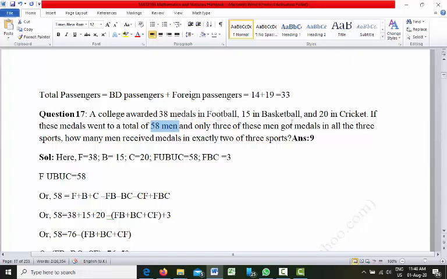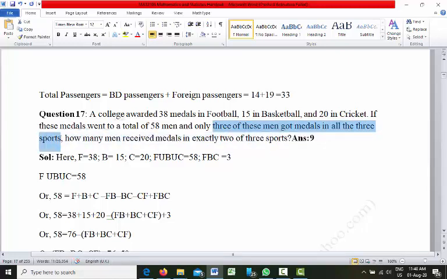The question is saying that if these medals went to a total of 58 men, that means the total area occupied by all these sets is 58. That means F union B union C is 58, and only 3 of these men got medals in all the 3 sports.